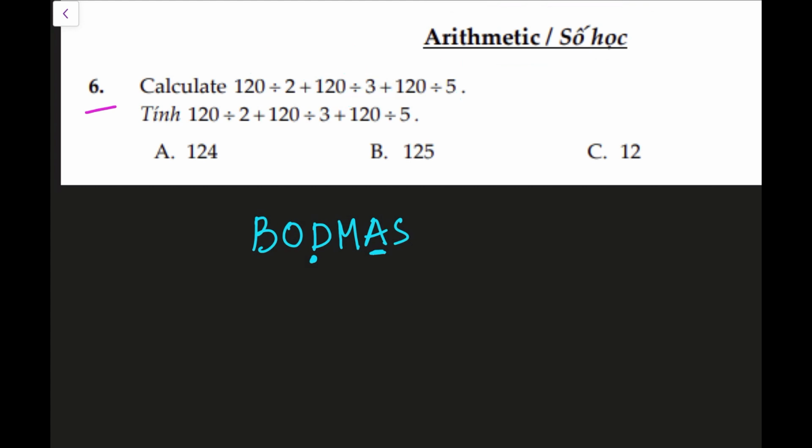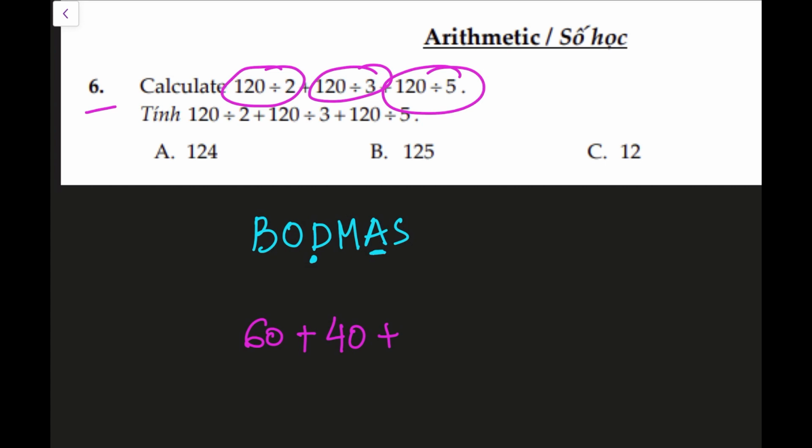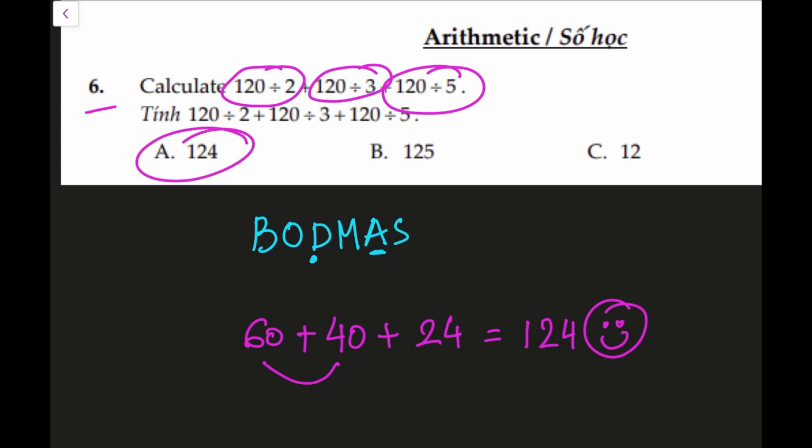All right, let me remove this and work it out. So 120 divided by 2 is 60. And remember, we are not adding first. 120 divided by 3, we have to do that first, 40, and then 120 divided by 5 is 24. All right, now let's add. Now is the time to add them together. 60 plus 40 is 100, and then another 24 is 124. That is our answer, which is A.